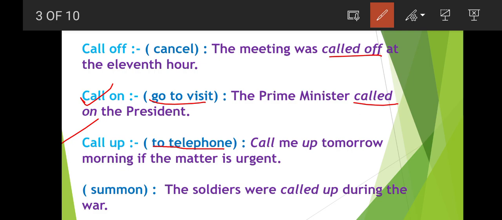Okay, call me up means please telephone me, please give me a missed call, like do a call on my phone, about tomorrow's matter, if tomorrow's matter is very crucial. Next is summon. Summon, as I told you, किसी चीज को बुलाना, to call someone. So the soldiers were called up during the war. They were summoned, they were called up during the war.